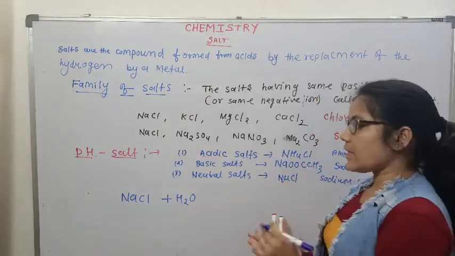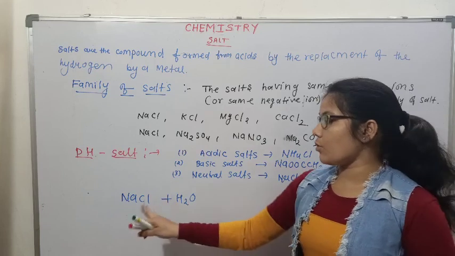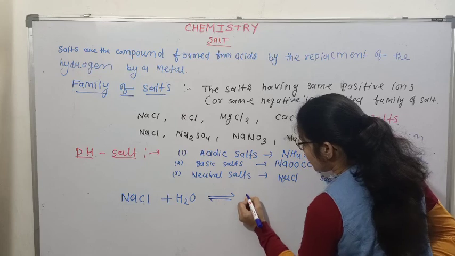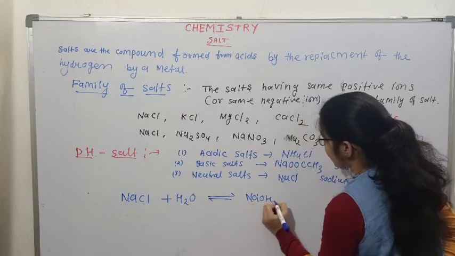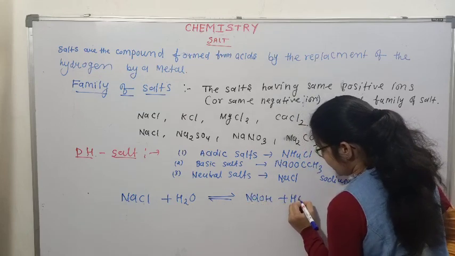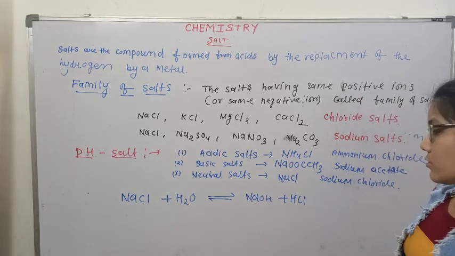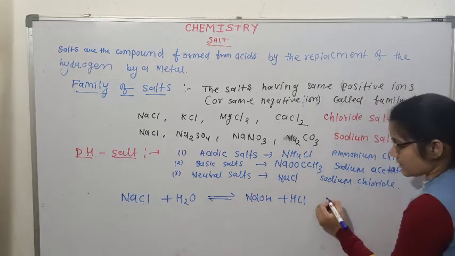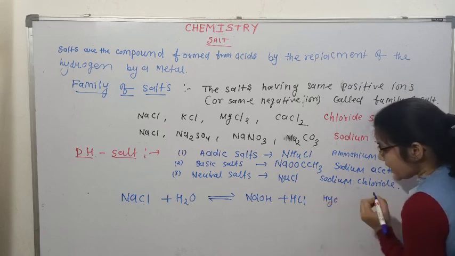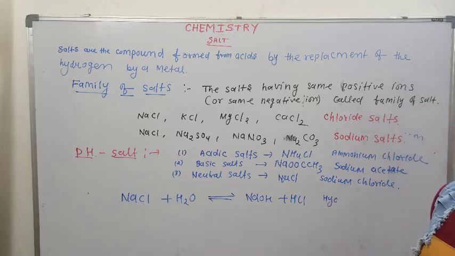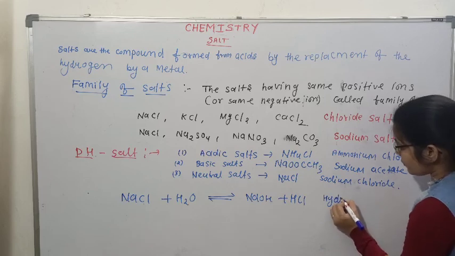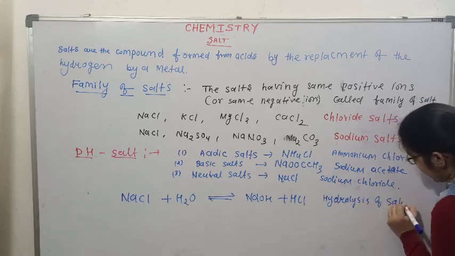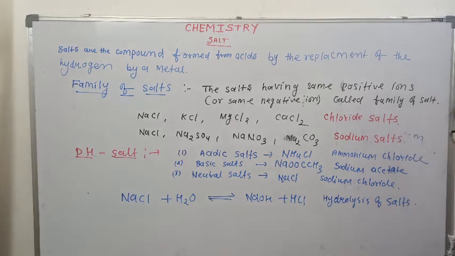If we mix H2O in NaCl, we will get NaOH and HCl. This reaction is the reverse of the neutralization reaction. This is called deneutralization or hydrolysis of salt.